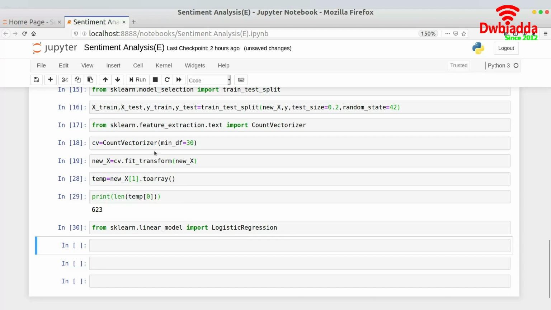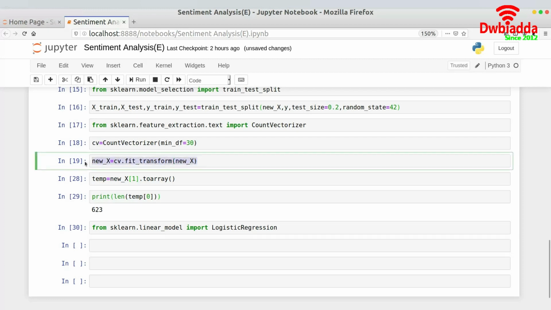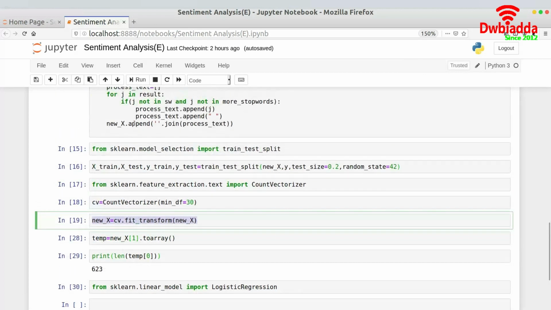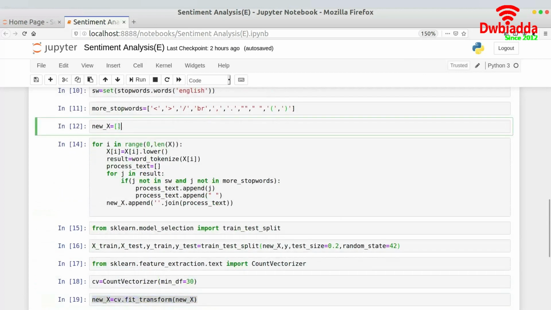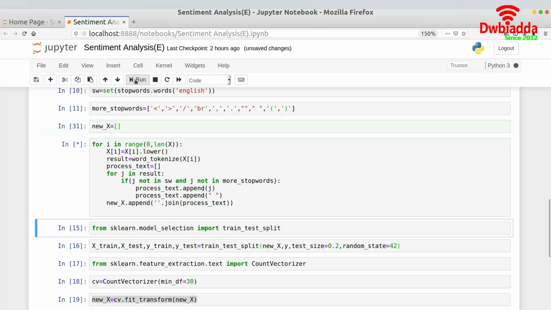I guess we have made a mistake over here. Let me check. Yes, the mistake is that we passed new x to fit_transform, whereas we only needed to pass x train, because we have split the text into a training set and a testing set, and we were working with the training set and not the testing set. So there is some error, which means I have to rerun this piece of code to replenish everything. Let me run this again.